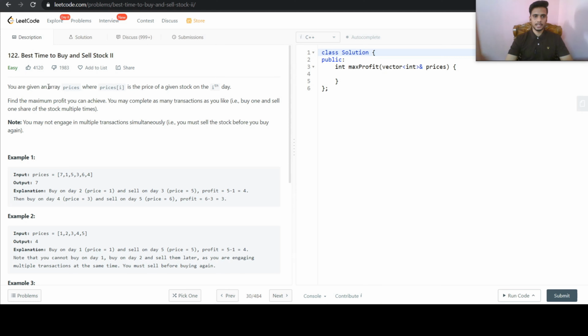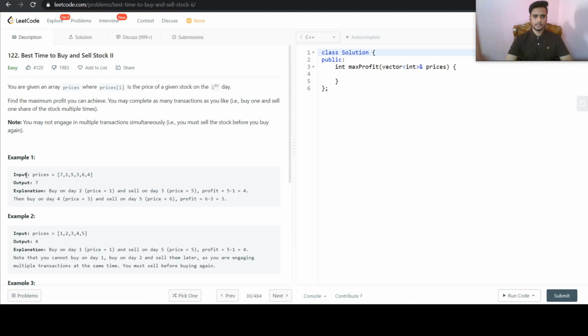So we are given an array of prices where prices[i] is the price of a given stock on the ith day. Find the maximum profit you can achieve. You may complete as many transactions as you like. Buy one and sell one share of stock multiple times. You may not engage in multiple transactions simultaneously. You must sell the stock before you buy again.